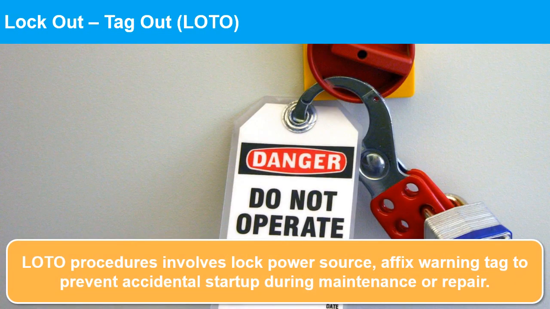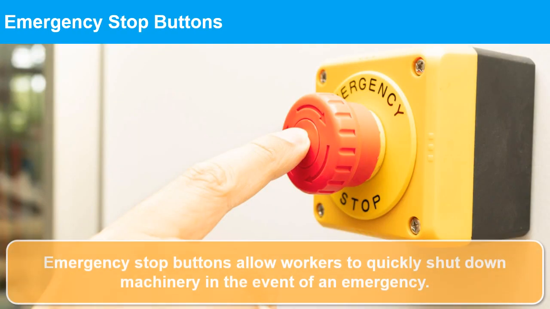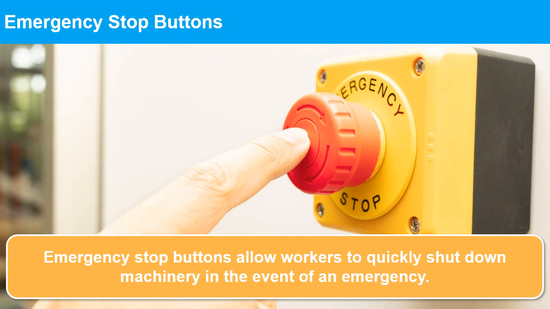Lockout tagout. Lockout tagout procedures involve locking out machinery's power source and affixing a warning tag to prevent accidental startup during maintenance or repair activities. Emergency stop buttons. Emergency stop buttons allow workers to quickly shut down machinery in the event of an emergency.